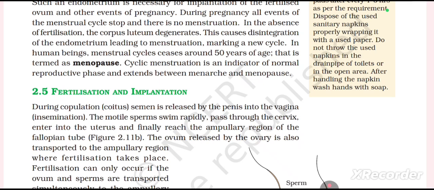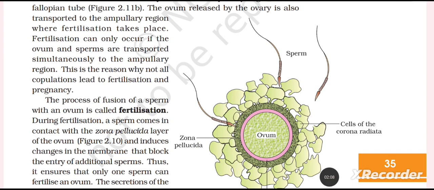Insemination. The motile sperms swim rapidly, pass through the cervix, enter into the uterus, and finally reach the ampullary region of the fallopian tube. Figure 2.11b. The ovum released by the ovary is also transported to the ampullary region where fertilization takes place. Fertilization can only occur if the ovum and sperms are transported simultaneously to the ampullary region. This is the reason why not all copulation lead to fertilization and pregnancy.